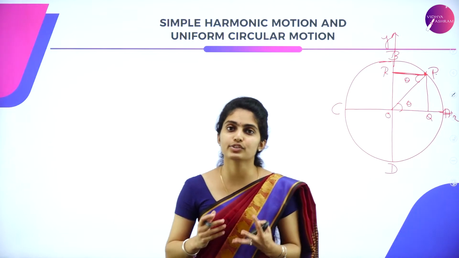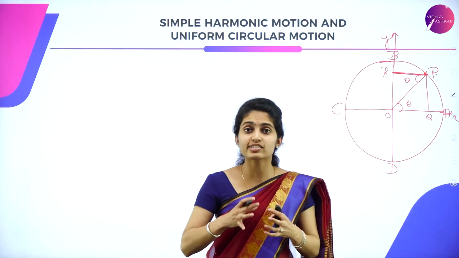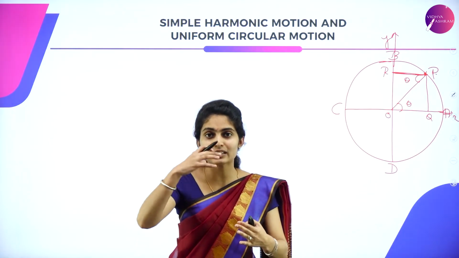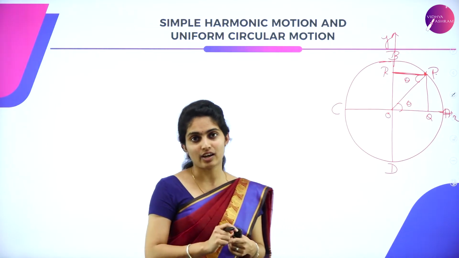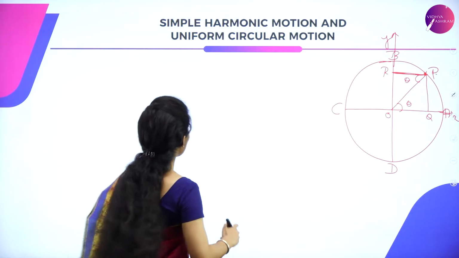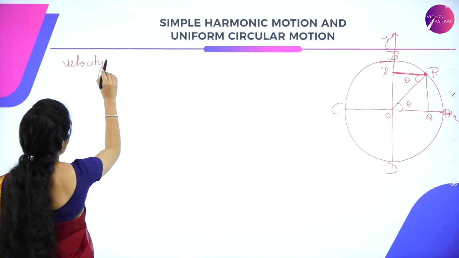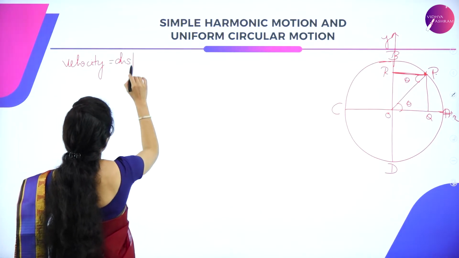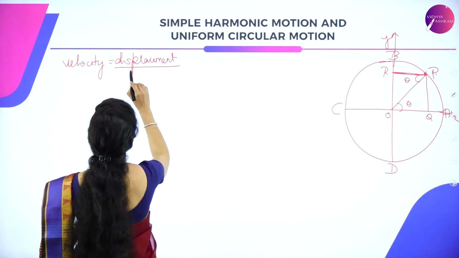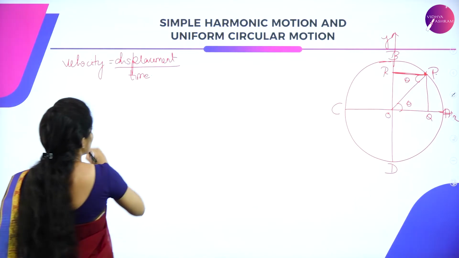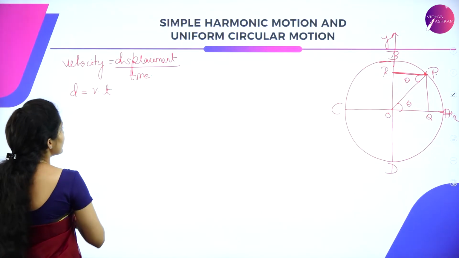So now, what let us do? As a particle moves, it has got a certain velocity. Having a certain velocity, the particle is said to move. That means it has got a certain displacement now. So how will you calculate? As we all know in general, velocity is equal to displacement by time taken. So we need to check the displacement. So displacement is equal to velocity into time taken.